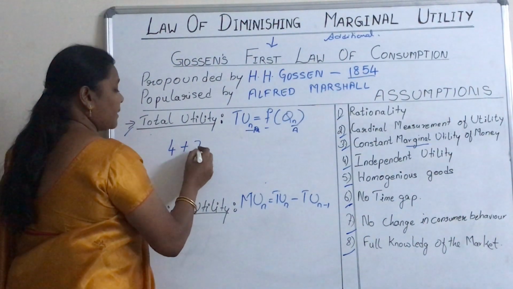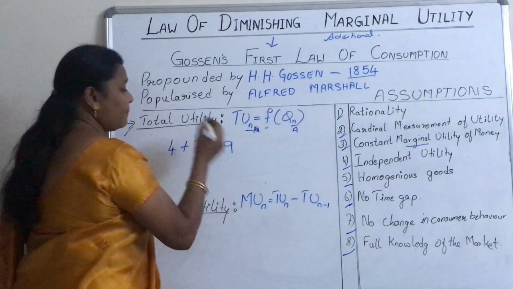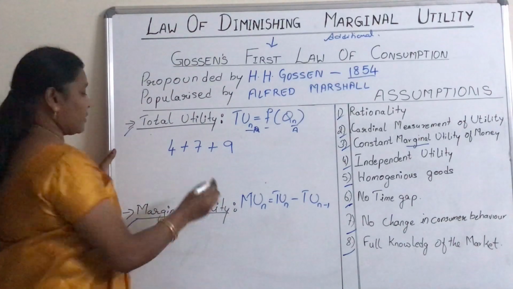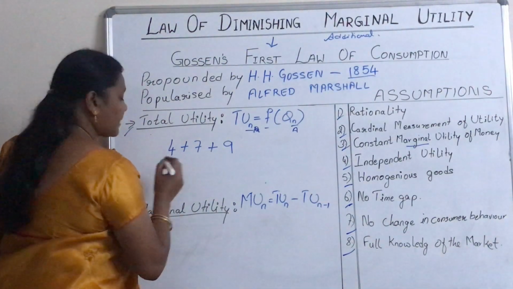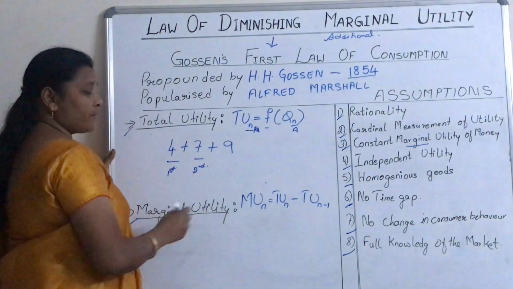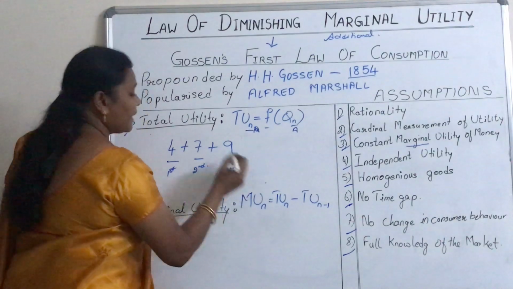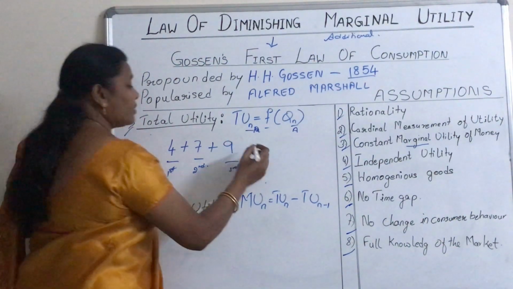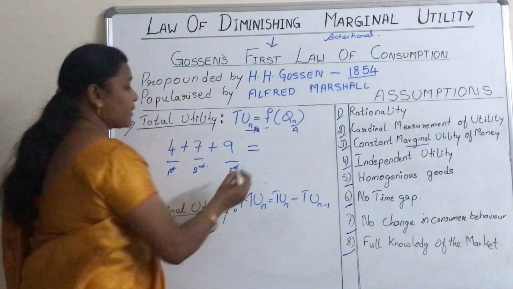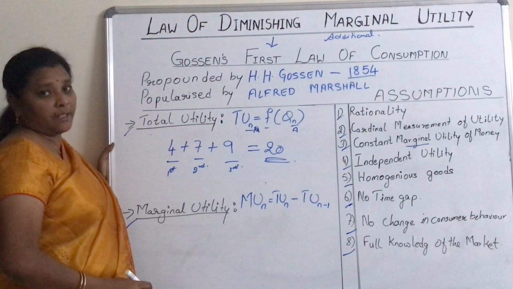The second apple gives him 7 utils of satisfaction and the third apple gives him 9 utils of satisfaction. So the total satisfaction he is getting here is 20. 20 is the total utility.